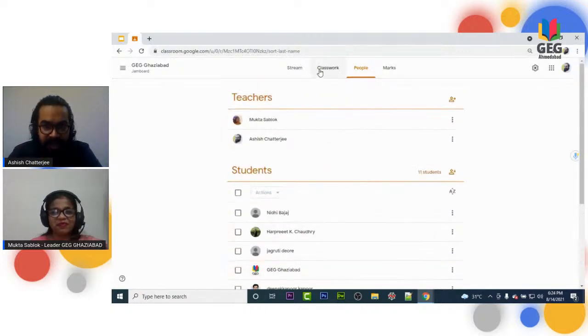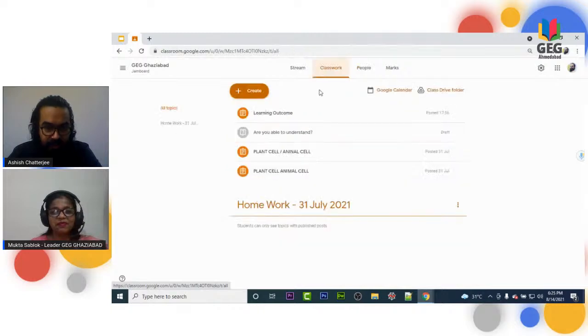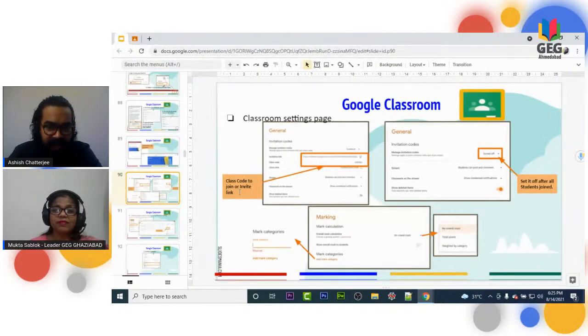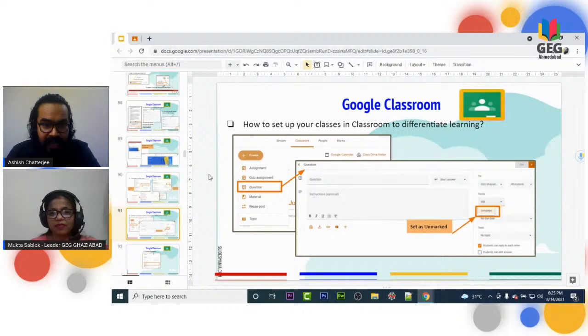Now let me go to the classwork area and show you this part. Here you can check we have things like learning outcomes. Mukta ma'am has already shared and explained all these things. What we require for the innovative area is that once you share all the questions, students get all the details.